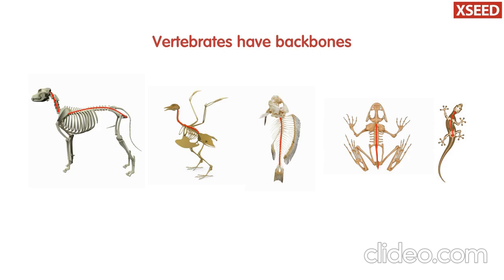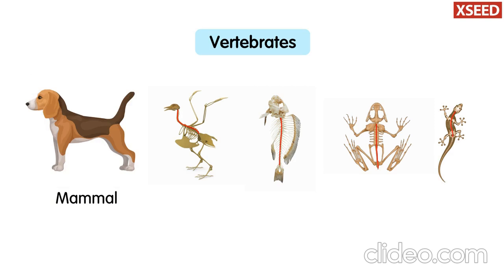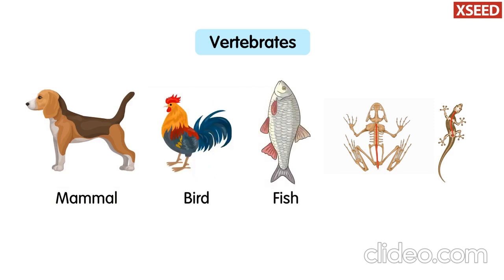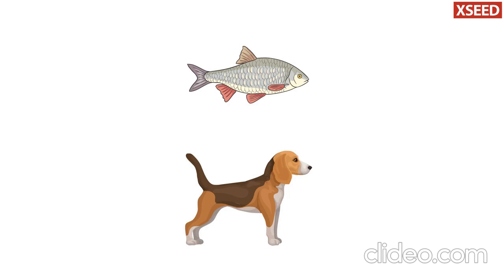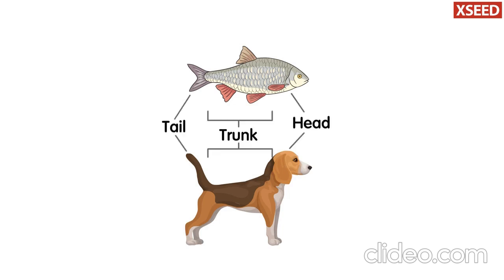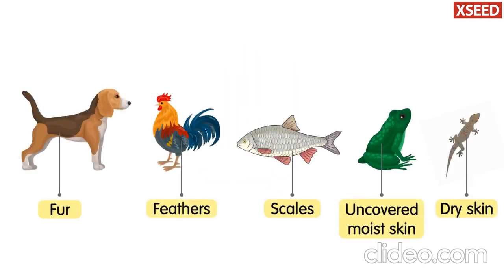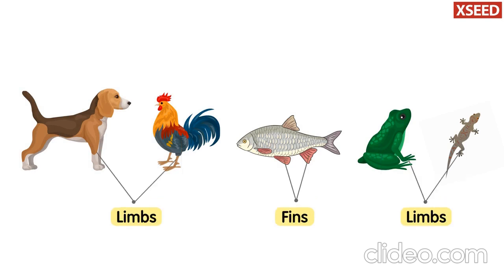Animals that have backbones are called vertebrates. Vertebrates are classified into mammals, birds, fish, amphibians, and reptiles. The bodies of most vertebrates are divided into 3 main regions. They have different body coverings and different body parts for movement.